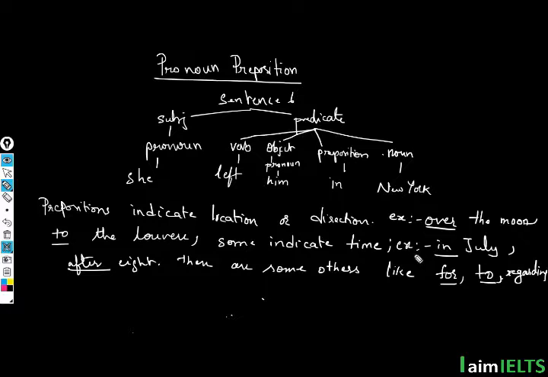And some prepositions even indicate time. For example, in July. I'm talking about a specific month and I'm using the word in here. So in so and so time. Next, we can even use words like after 8 or before 8. Even those kinds of words are called prepositions. You can Google search for a list of prepositions. There are a lot, but you will find the most important ones on Google. You can find a list of them.